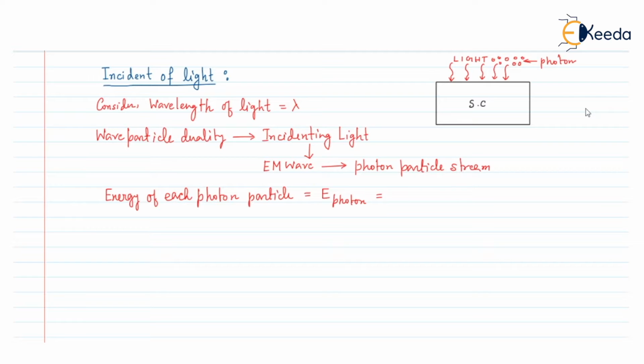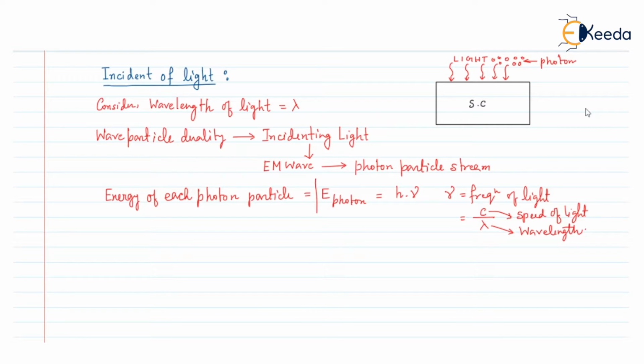And we know that the photon particle will have energy E photon equals h into nu, where nu is the frequency of the light, or we can say nu equals c by lambda, where c is the speed of light and lambda is the wavelength that we have assumed.